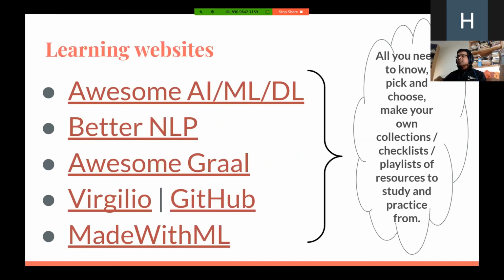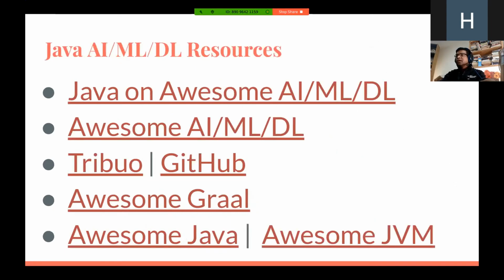I have made some contributions in the bottom 2 links, but the top 3 links are creations of mine, and all of the things I've gathered so far, I've placed them there. And I would think that these are great starting points for you as well, if you're going to be embarking on this journey. I've also gathered together Java-specific AI, ML, DL resources, and you can see from the names itself that they are going to be useful for you, and hopefully they are good starting points, if not even research material to enhance your existing knowledge.